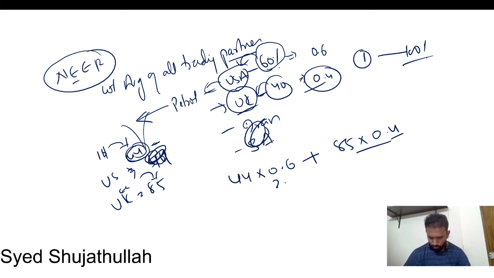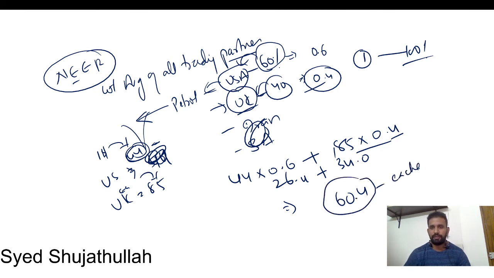It will come to 26.4 plus 34.0, which gives 60.4. This is our exchange rate. With both US and UK, we will trade at this rate only. With regard to petrol, we will deal at this exchange rate only. This is how we determine it, and for any other commodities it would be a different exchange rate.